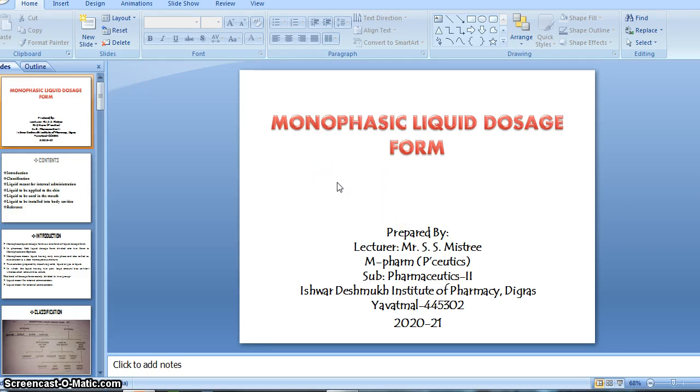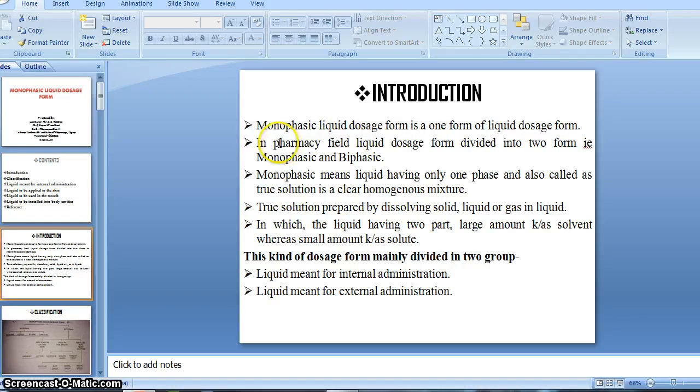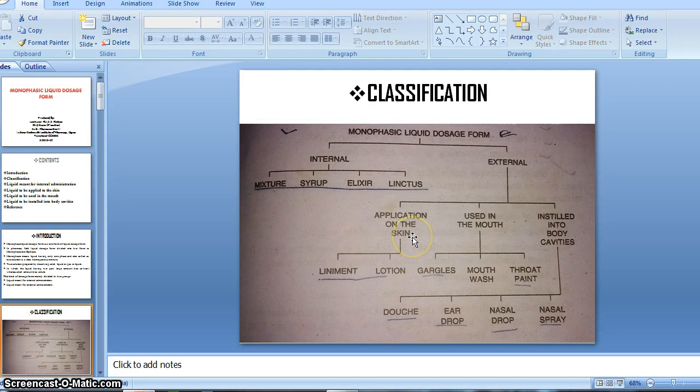In our previous lecture, we had started monophasic liquid dosage form, in which we had done the introduction part. This content we had already done. Then we also saw the classification of monophasic liquid dosage form. It is very important from the exam point of view.